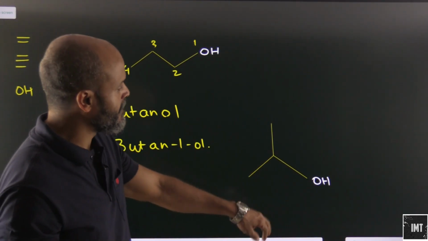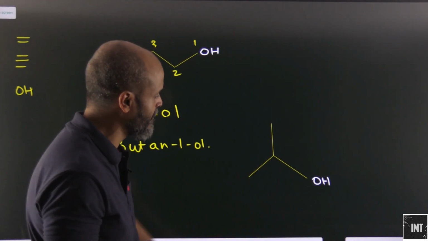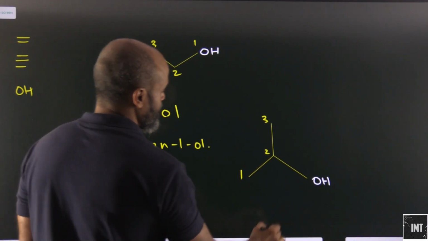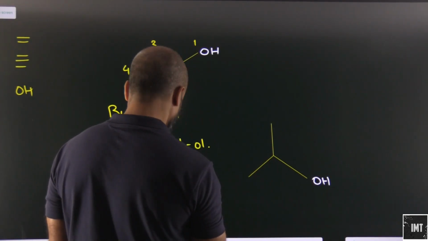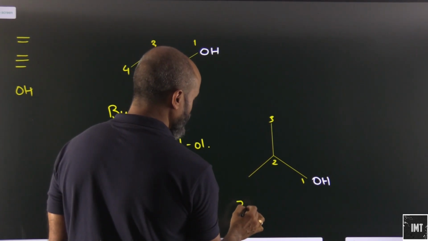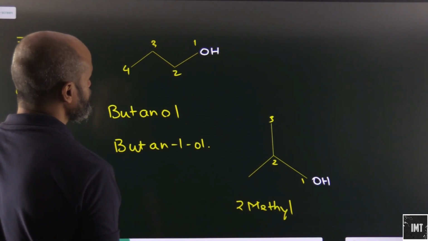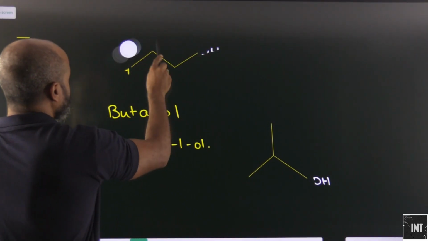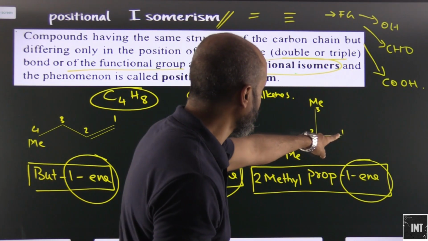Let's look at this one: 1, 2, 3. Look at this one very carefully. This will be 1, this will be 2, this will be 3. And this will be 1, 2, 3. So this will be 2-methyl... No, I am wrong here. I am so sorry. In fact, I suppose I made a mistake here as well. 1, 2. No, this is correct.